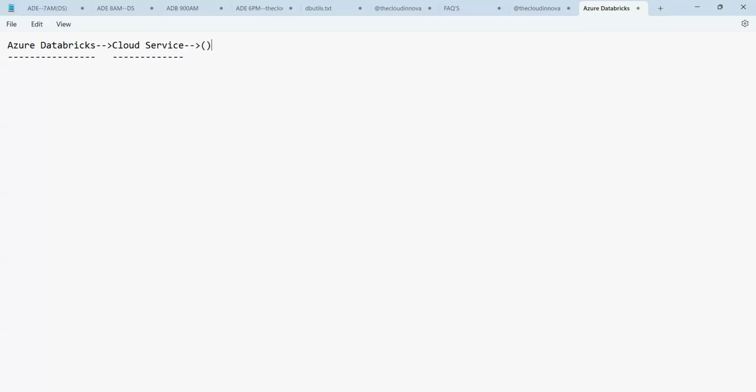The first one, we can call it data migration. Then we have data integration. Then we have data summarization. And then we have data visualization.